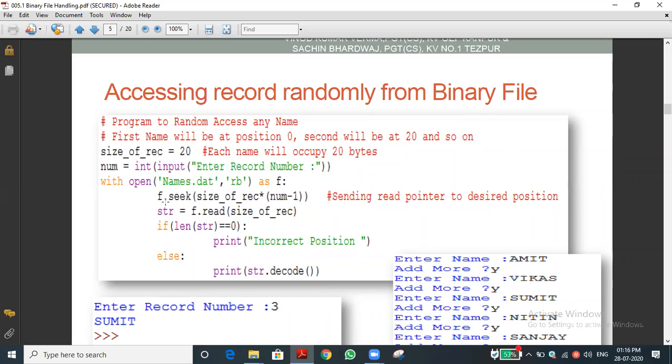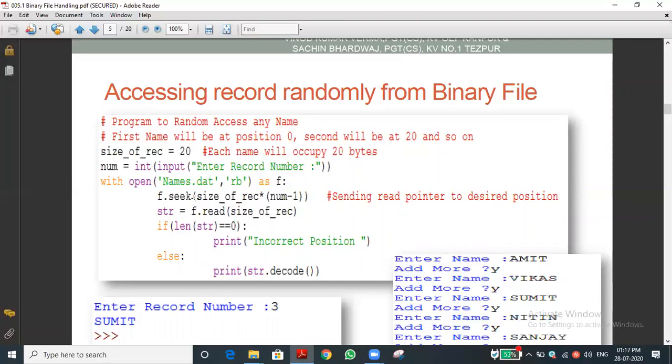Then I want to introduce one new function to you. Understand it very carefully. The new function is the seek function. What is the seek function? It is not a searching function. Seek, seek. You can see this, I highlighted it. The use of the seek function is that it will move the pointer to the desired location. For example, let me ask you one question. If I open a file in read mode, where will the file pointer be? We discussed that in previous classes. Starting, sir.